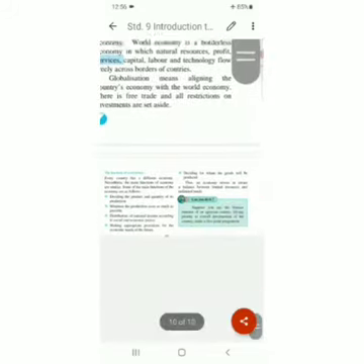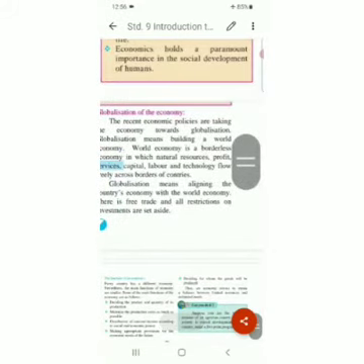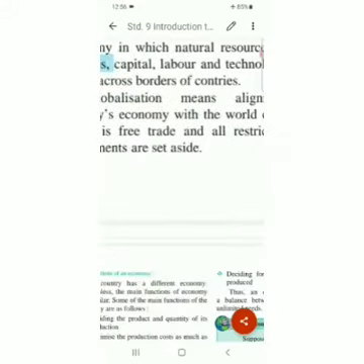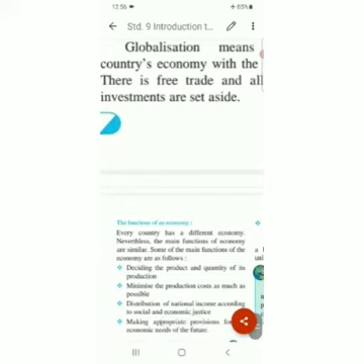Now the last concept in today's session is the functions of an economy. How economy functions, how economy works in every country. Every country has a different economy. Obviously, poor countries might be having poor economic policies, and the wealthy countries, richest countries might be having richest economic policies.